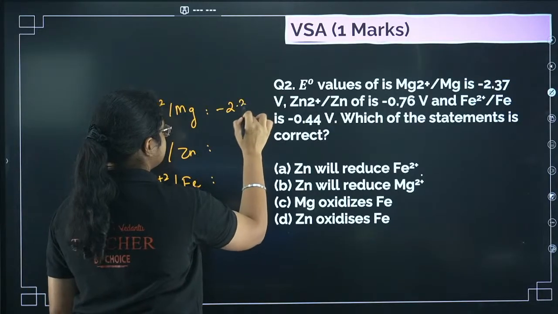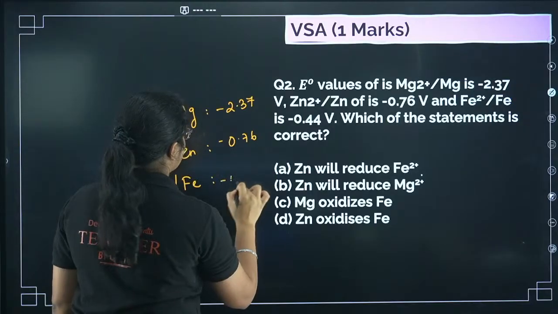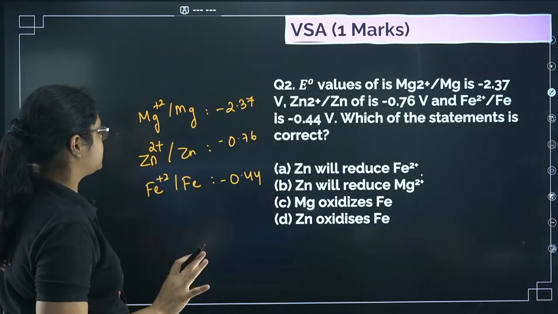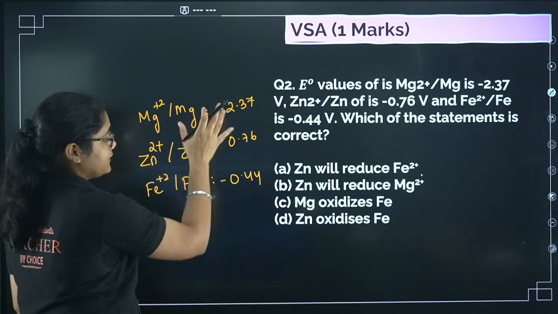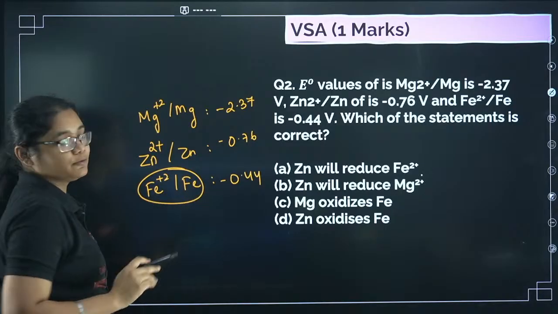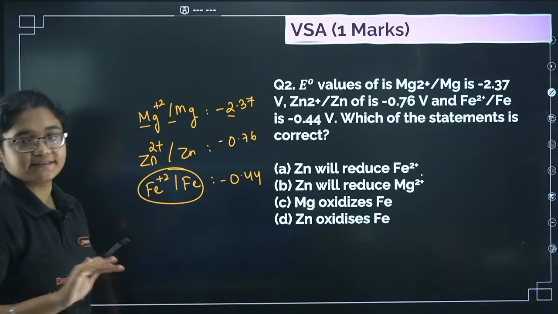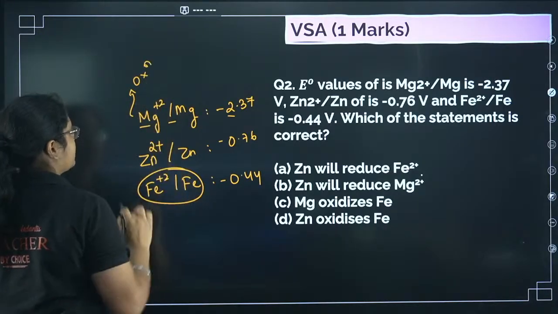Minus 2.37. Zn is minus 0.76 and Fe is minus 0.44. Okay, these are all reduction potential. So if you see, the reduction potential is highest for Fe2 plus and Mg2 plus reduction potential is least. That means Mg will actually undergo oxidation, okay, better.